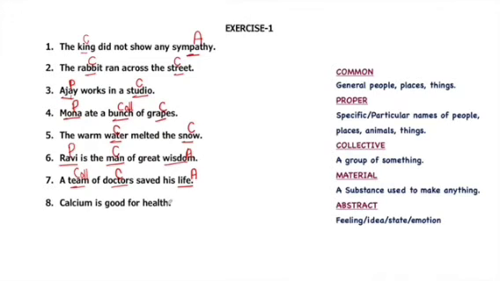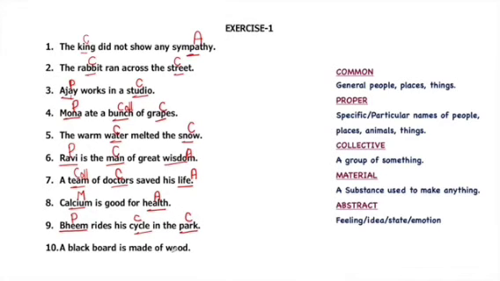Calcium is good for health. Calcium is a substance or material, so it will be a material noun. And health is a state in which someone is healthy, so it will be an abstract noun. Bhim rides his cycle in the park. We can find a person Bhim who is one itself, so it will be a proper noun. It's beginning with a capital letter also. Cycles can be found many, common noun. And parks also you can see many around you, so again it's a common noun.